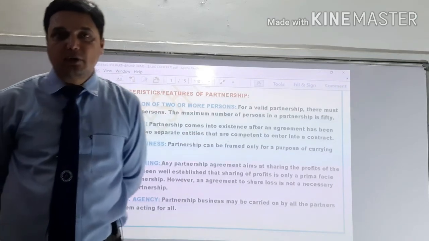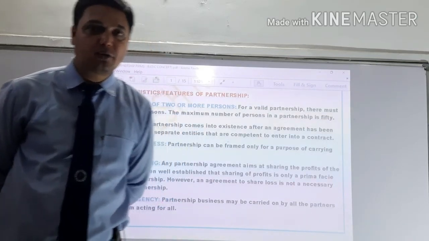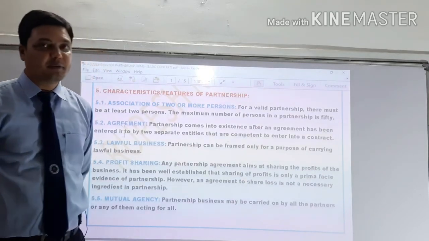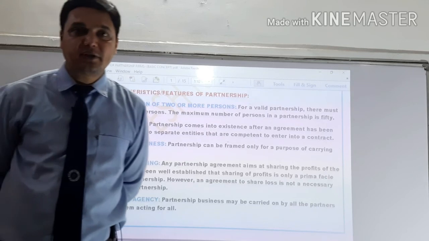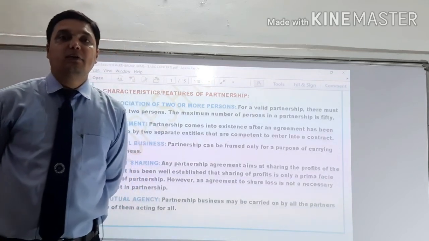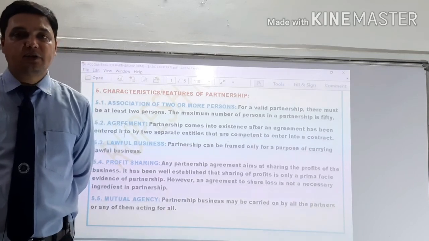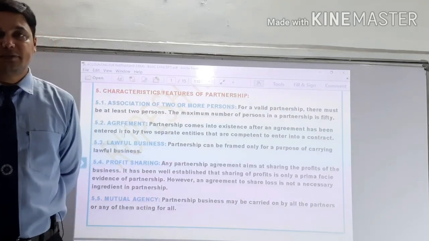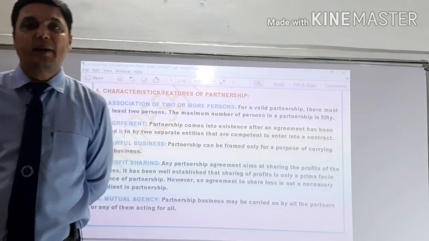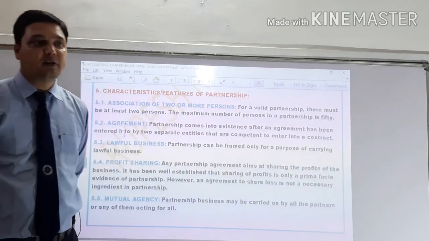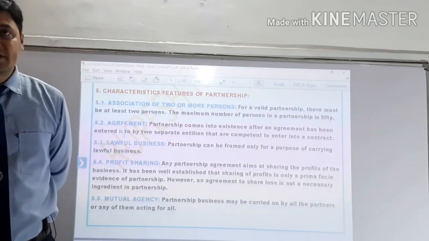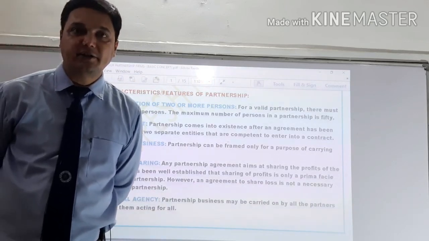Two or more, how many? When we say two, what is the maximum? The maximum number of persons is 50. Who defined the maximum number of persons for the partnership? The Indian Companies Act 2013 section 464 empowered the central government to prescribe the maximum number of partners in a partnership firm, with restrictions of not more than 100.